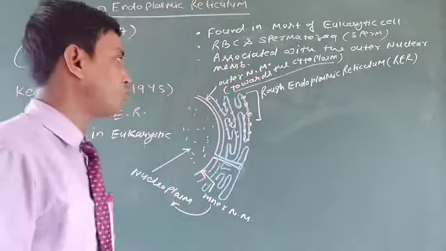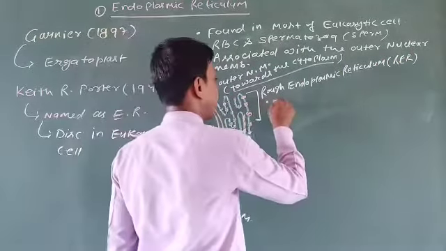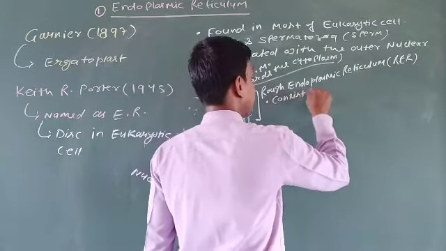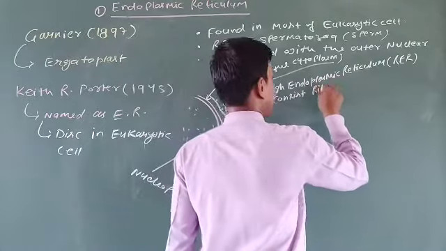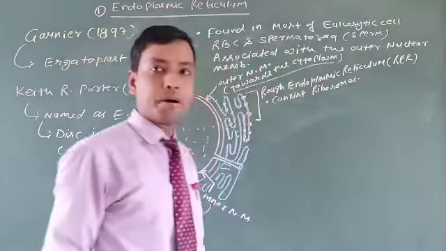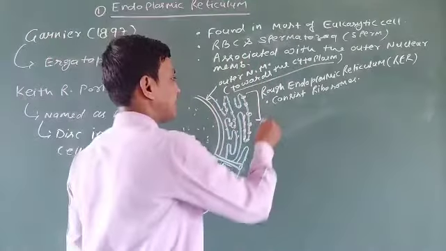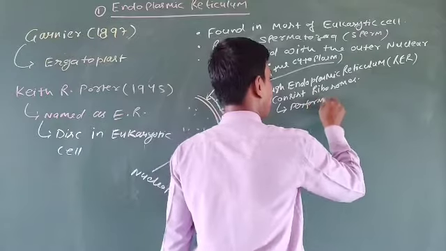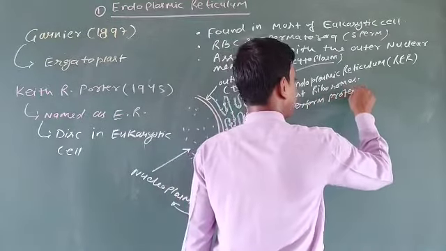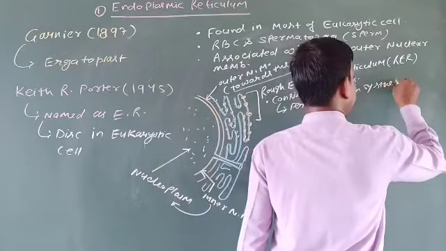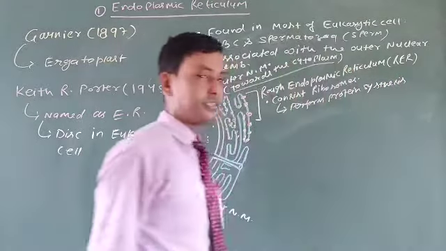Rough endoplasmic reticulum is characterized by having ribosomes, and with the help of ribosomes it is able to carry out protein synthesis in the cell.